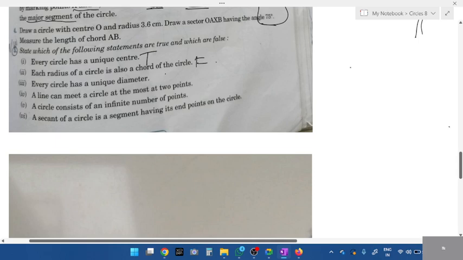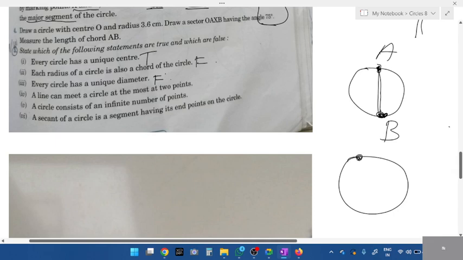Fourth: a line can meet a circle at the most 2 points. Look here, a line can meet a circle at the most 2 points. This circle, students, I'll keep a point A here and B. How many points are there in total? Can you join the two? What's the answer for this, true or false? 2 points are given. It can join only through this.